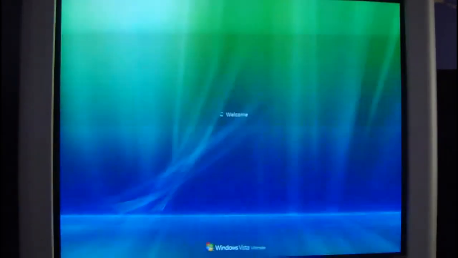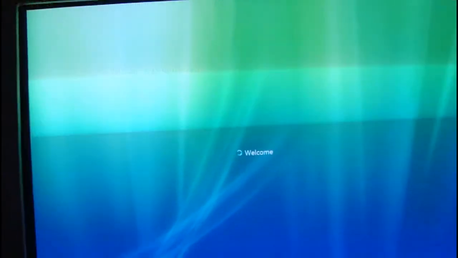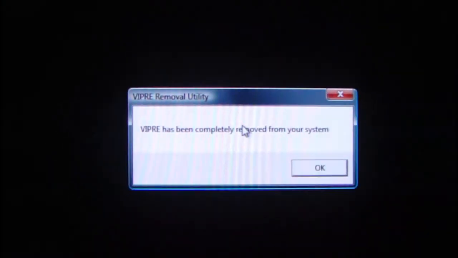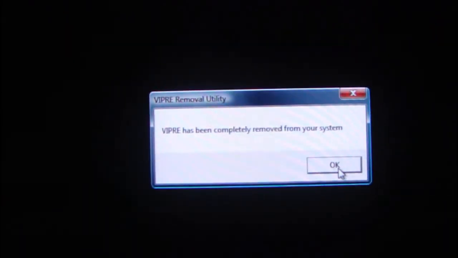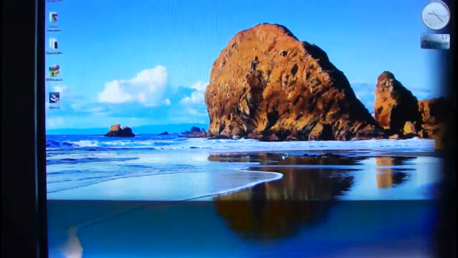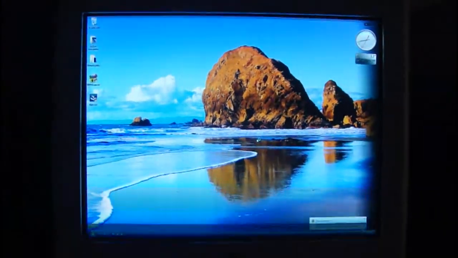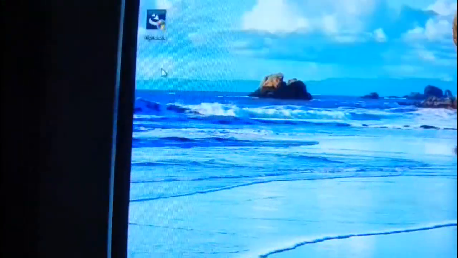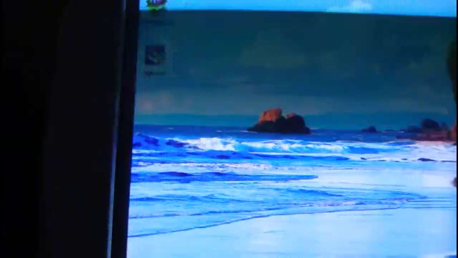Okay, it's now rebooting. And this has just come up on the screen now. Vipre is being completely removed from your system. Okay. And nope, it's not booting at the moment. So it looks like it's been removed. Okay. Now start new installation of Vipre.